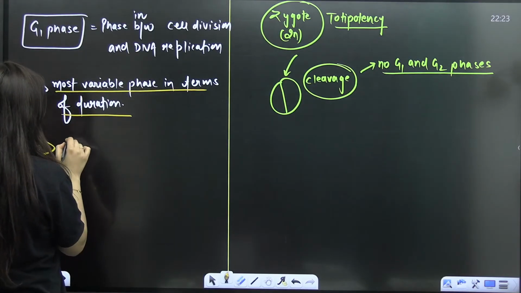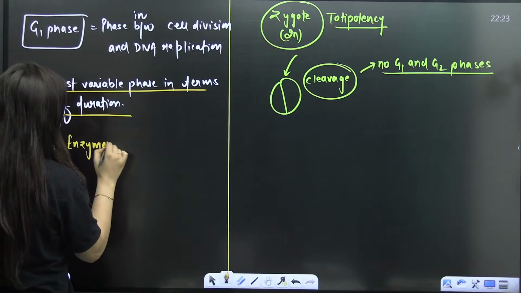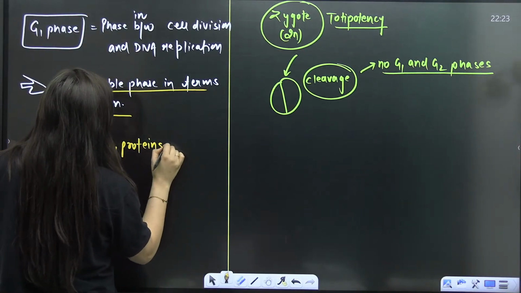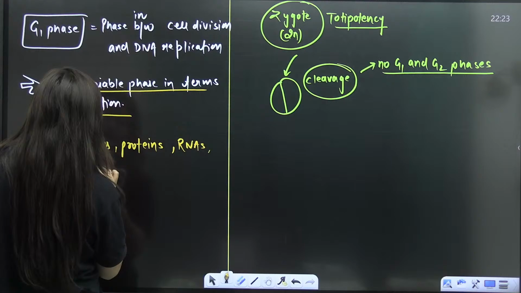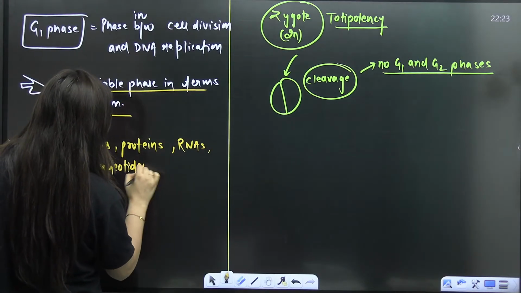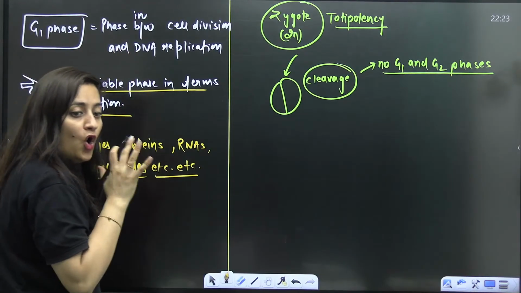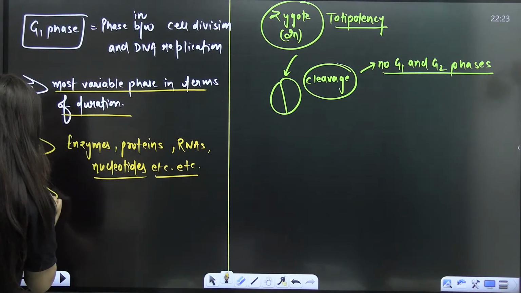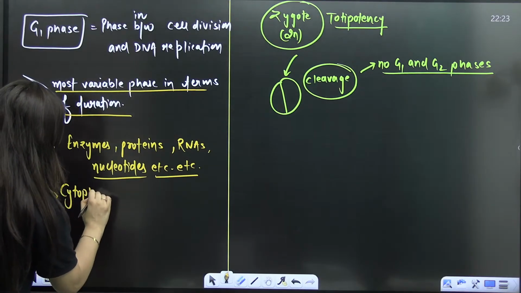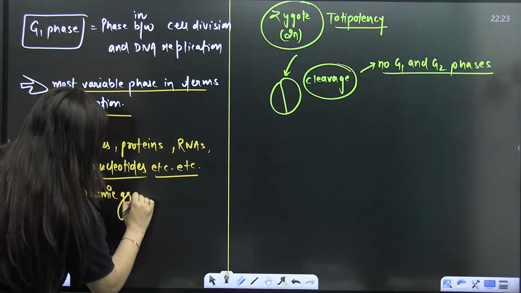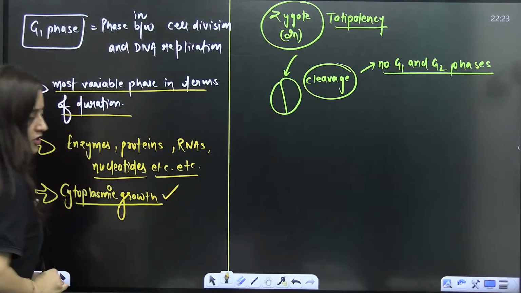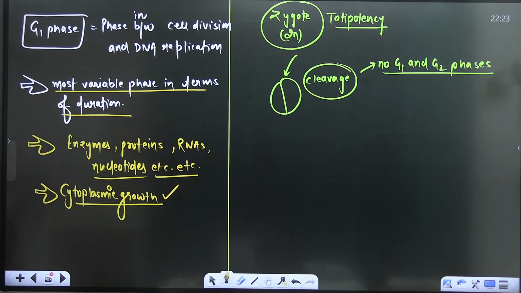So what is going to happen here? Obviously, your enzymes, proteins, RNAs, nucleosides, etc., ATP, they all will be synthesized in this phase. Then basically in this phase, can I say that cytoplasmic growth is there? Yes or no? Yes, we can say that.